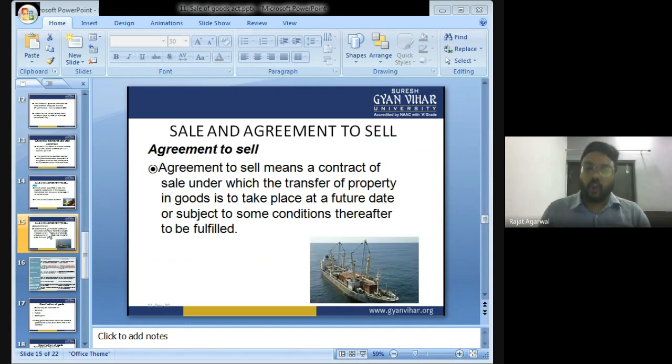Agreement to sale means a contract of sale under which the transfer of property in goods is to take place at a future date. Like in the music system, we made a contract that I will come tomorrow and purchase the music system. So in future, I will purchase. It is an agreement to sale. And when I actually purchase the music system, it is converted into sale, contract of sale.